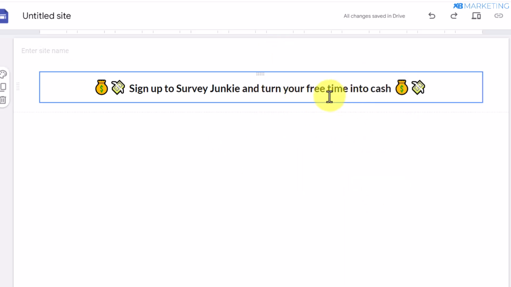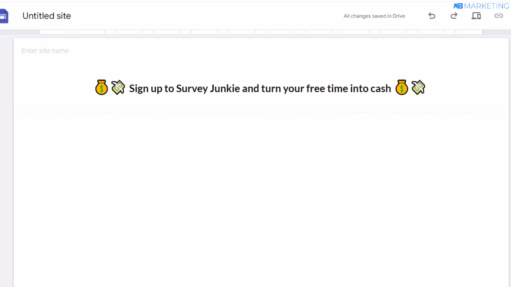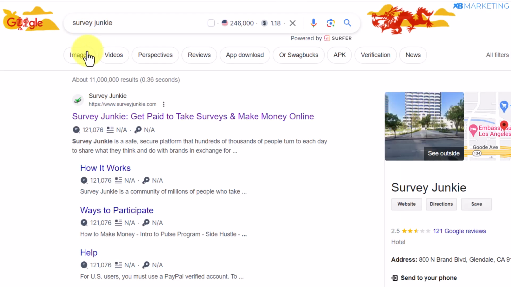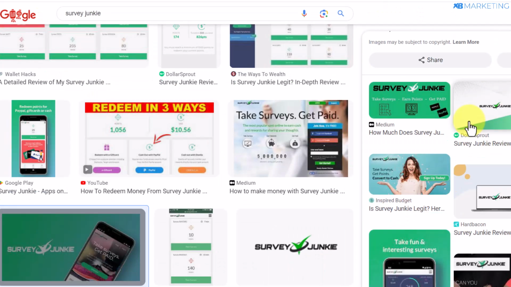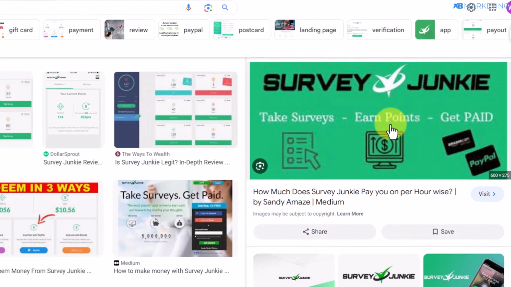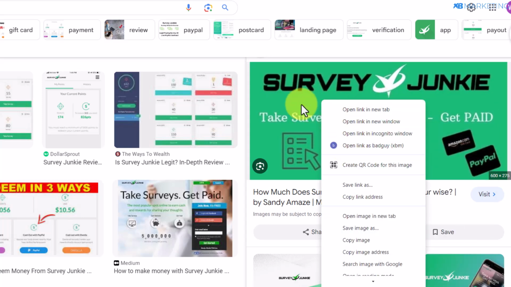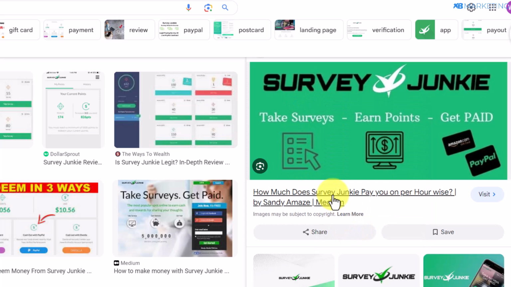Then the next step is to add a couple of images. And to do that, you want to go over to Google and type in Survey Junkie. Then you want to click on images. So all you need to do is to download a couple of captivating images. As you can see, this is also a very good image you can use as well. All right. Take surveys, and get paid. So once you find a good image, all you need to do is to right click and click on save to save the image to your device.